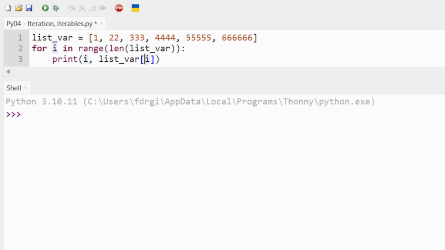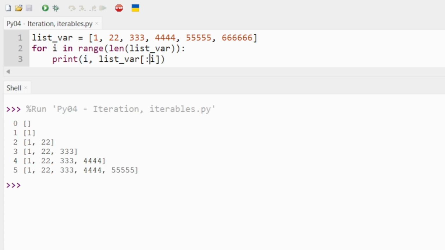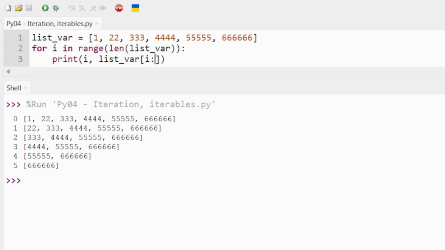Now, another special thing about this little index here is that you can use colons to turn it into a slice. So putting a colon before the i here will turn it into a slice of every element up to, but not including, i. As you can see here, it starts empty, then 1, then 1 2 2, then 1 2 2 3 3 3, and so on. Similarly, if you put i and then colon, it will do whatever index i is and everyone after it, like so.